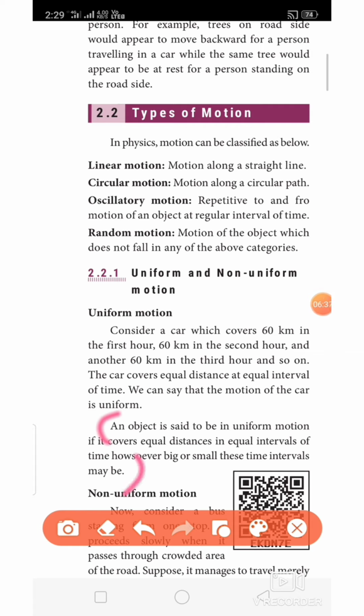An object is said to be in uniform motion if it covers equal distance in equal intervals of time, however big or small this time interval may be. So this is called uniform motion. Next we need to see about non-uniform motion.